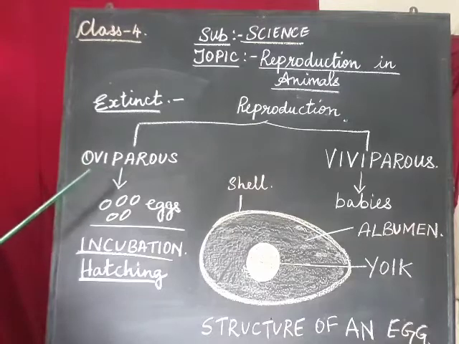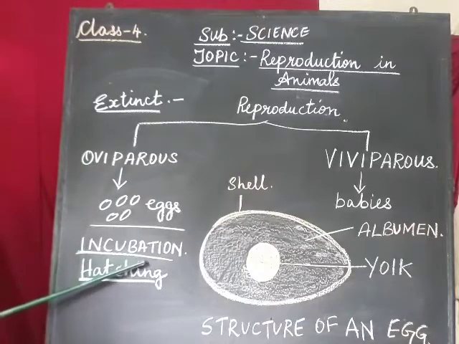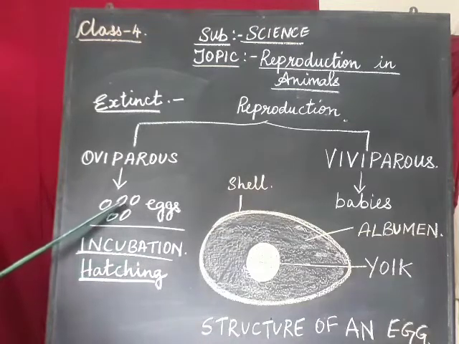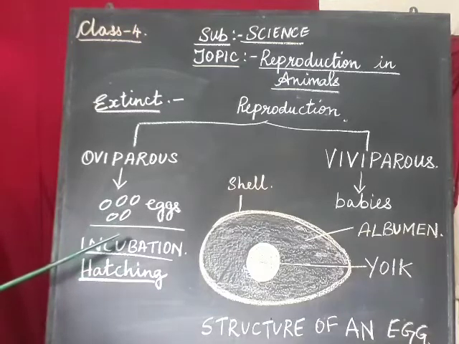Now next, there is a word here called incubation. Incubation means when the eggs are given warmth by the parents, that period is called incubation. The giving of warmth to the egg is known as incubation, so that the baby grows in the egg.